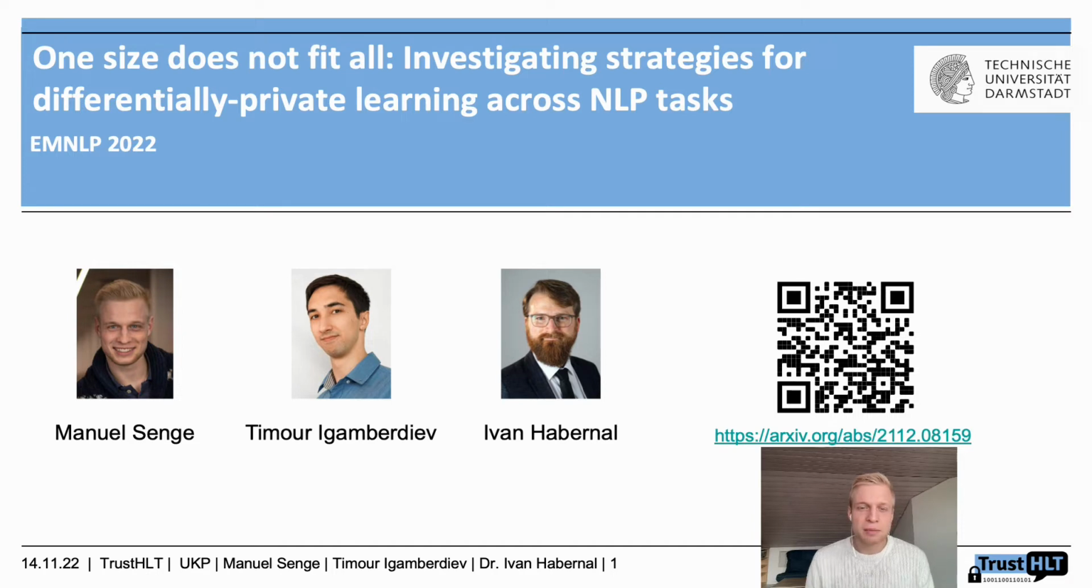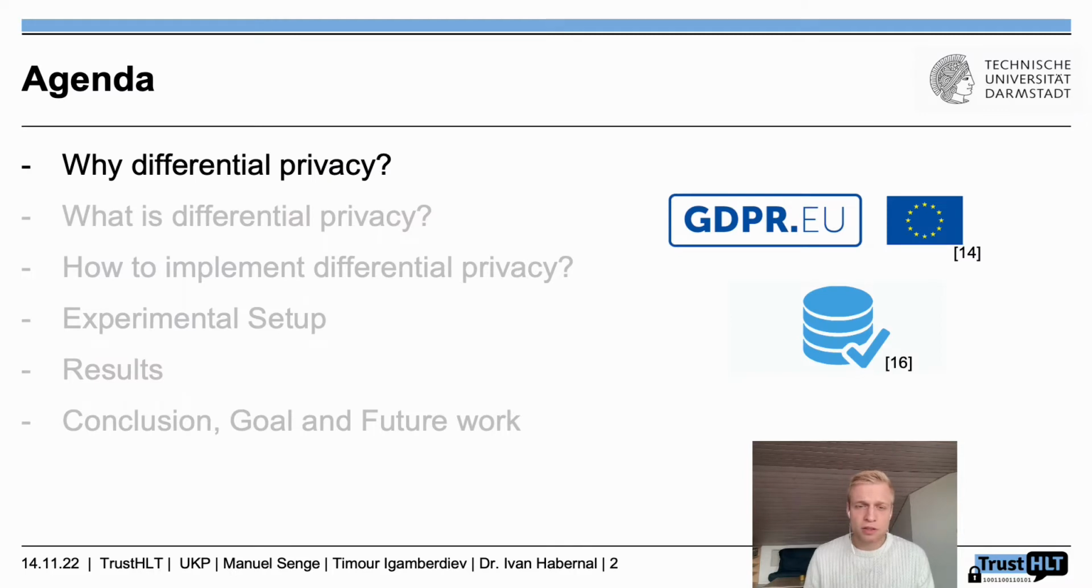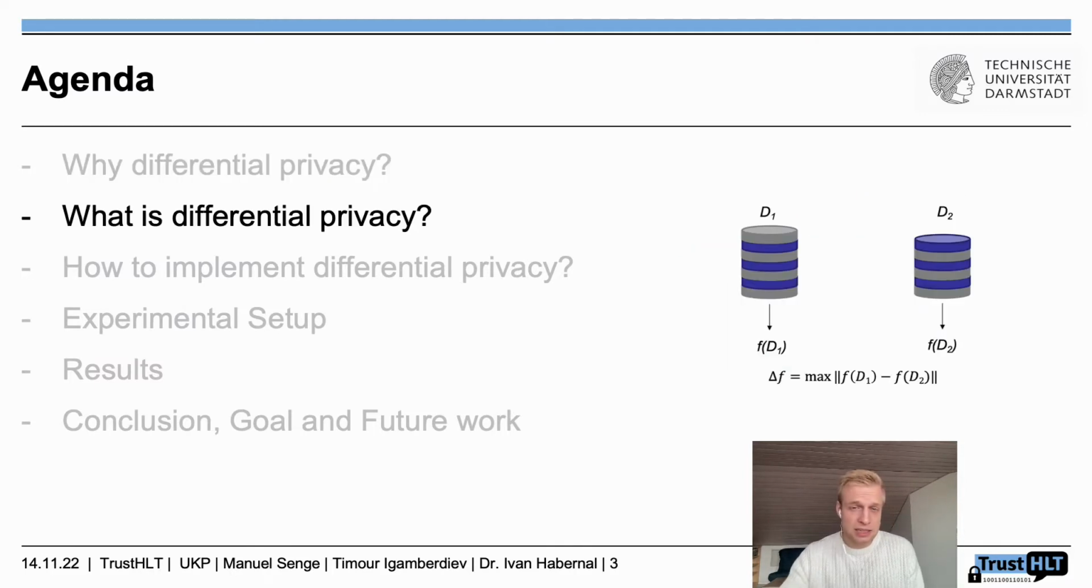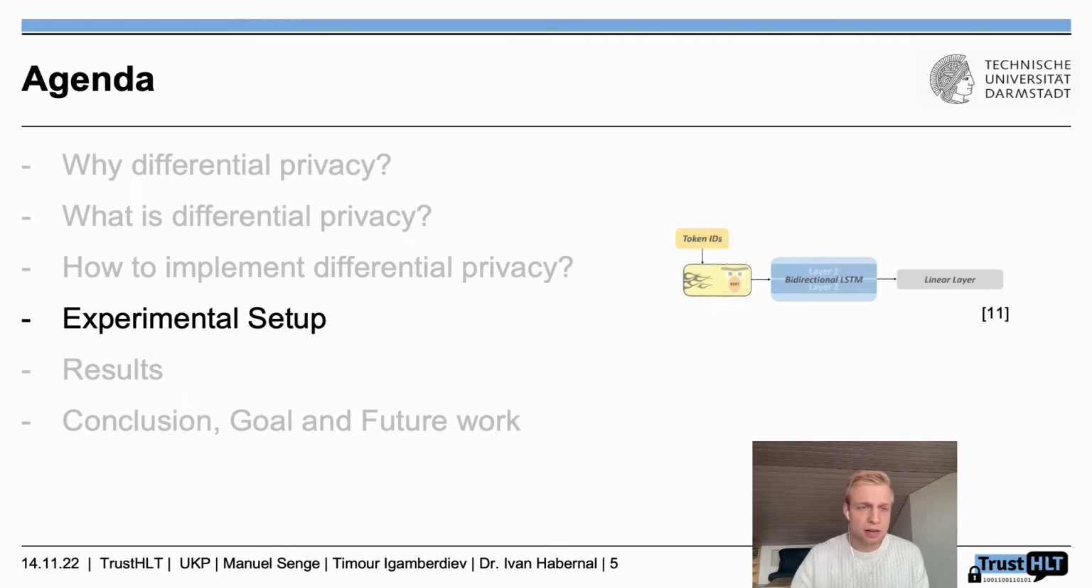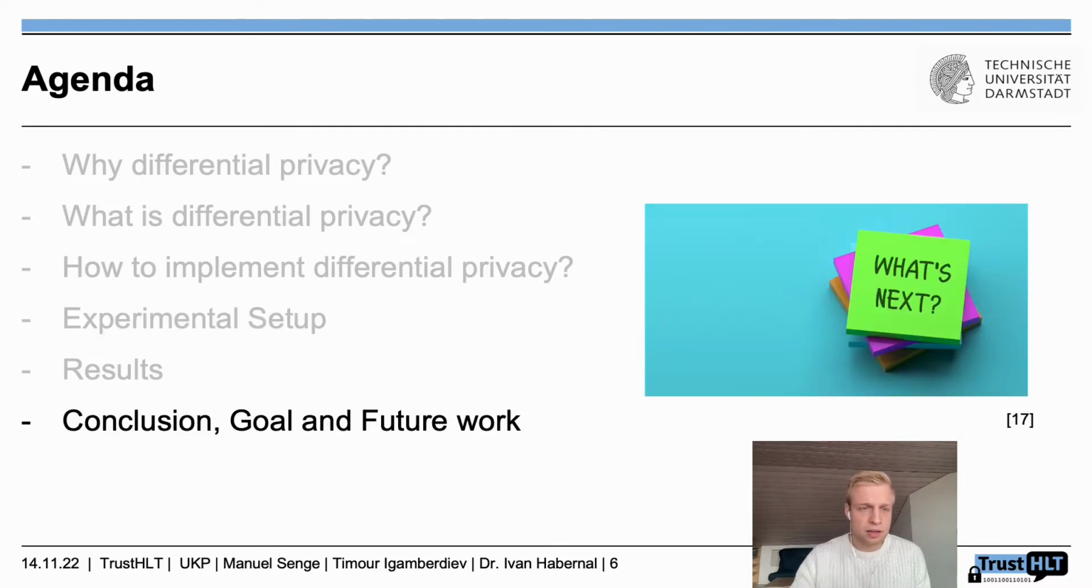Our publication is about an extensive survey where we trained different machine learning models on common NLP tasks and then looked at how they react to differential privacy. But first of all, we're going to talk about why we need differential privacy, then what it actually is, and how we can implement it in terms of deep learning and PyTorch. Then we look at our experimental setup, the hyperparameter tunings we did, and the results, as well as the conclusion,